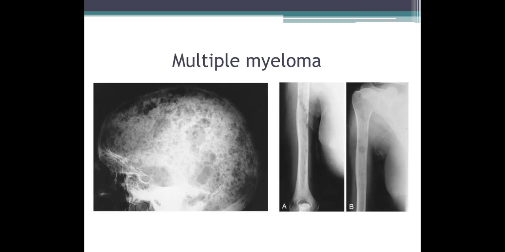Coming to multiple myeloma, again this is a common bone tumor involving the flat bones, basically flat bones. Typically it presents as multiple punched out lesions of varying sizes. In picture A you can see a lateral radiograph of the skull showing multiple round punched out lesions in the calvarial bones. Second picture shows an AP radiograph of the humerus showing multiple punched out lesions in the diaphysis. Third picture again shows an AP radiograph of the humerus of a different patient showing a well defined punched out lesion in the diaphysis.